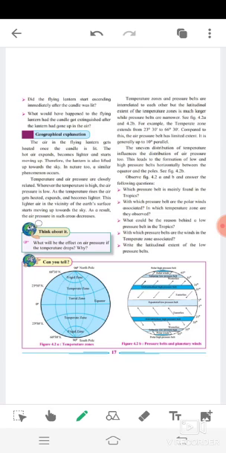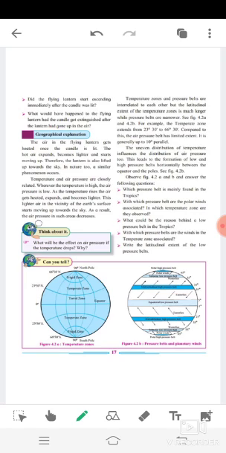Now, geographical explanation. The air in the flying lantern gets heated once the candle is lit. The hot air expands, becomes hotter and starts moving up. Therefore, the lantern is also lifted up towards the sky. In nature too, a similar phenomenon occurs.